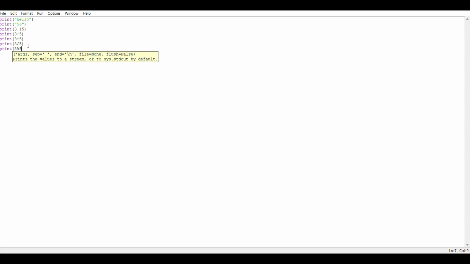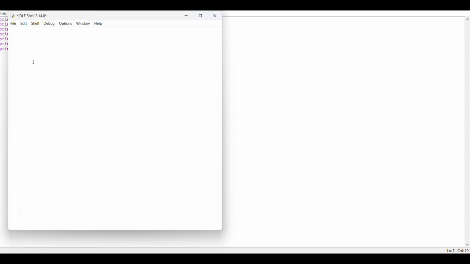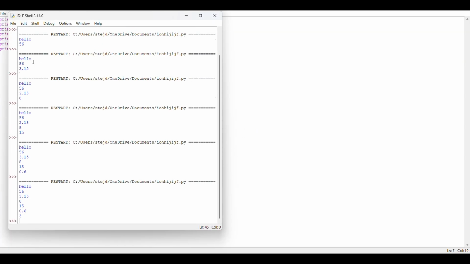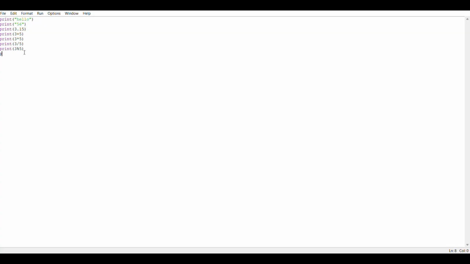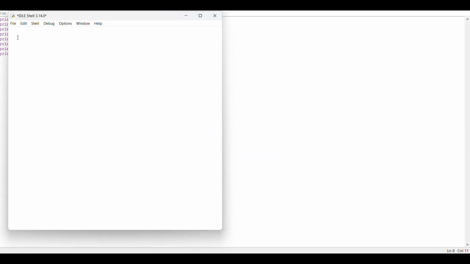So if I run it, you can see it has written us the output of that also. So we'll see some comparison operators also, like 3 equal to 5. It will return false because 3 is not equal to 5, right? So see, it has written false.